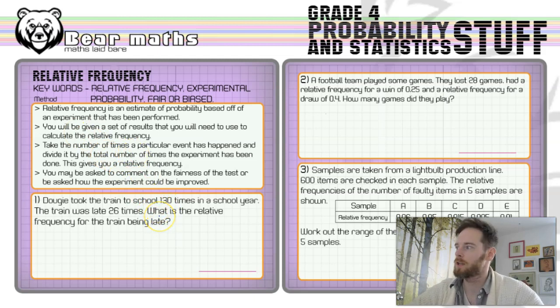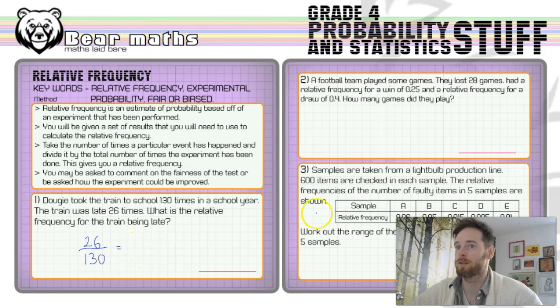In question number 1, you've got Dougie who took the train to school 130 times in a school year. The train was late 26 times. What's the relative frequency for the train being late? Remember, what we're doing here is calculating an estimate of the chance of that happening, again, based off of the experiment that's been done. So we take the 26 times it was late, we put it out of the 130 times that he went on the train, and we've got the relative frequency as a fraction.